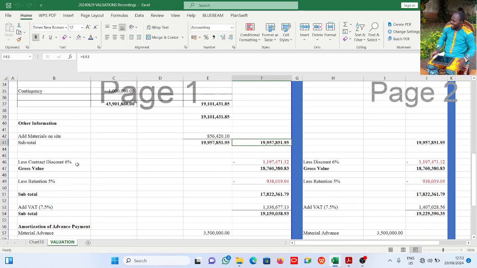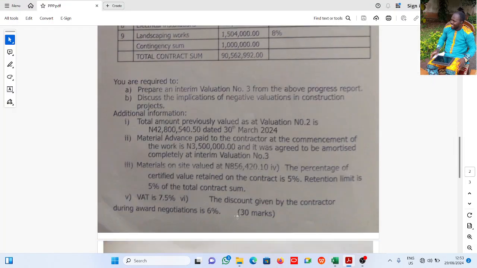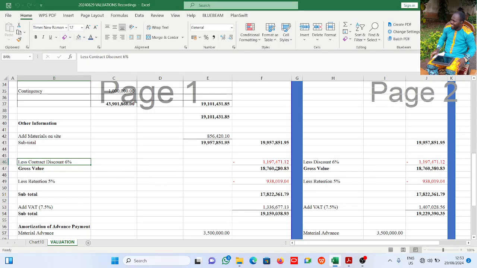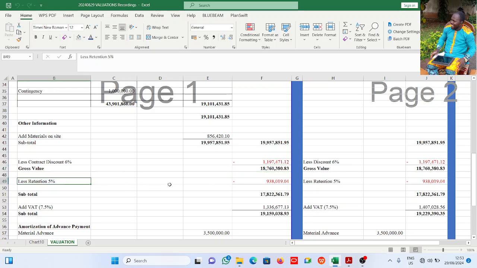Now the next is your discount, because the contractor gave a discount of 6%. Discount given by the contractor during the award is 6%, so we less the discount that was given by the contractor. So 6% of this is what we have here. If you less it, I have 18,760,380 naira 83 kobo.